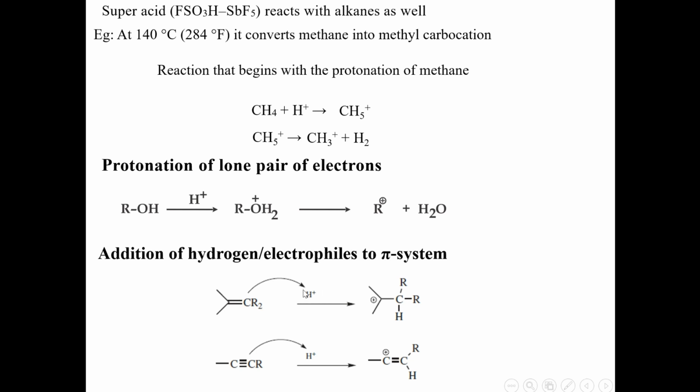In the presence of an electrophile such as H plus, the pi electrons move towards one carbon and that gets protonated. The electrons are shared with H plus and a new carbocation is formed over here. Similarly, with acetylene or alkynes, the protonation can take place and it can give rise to an alkene carbocation.